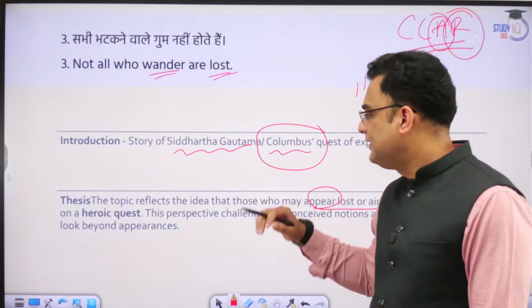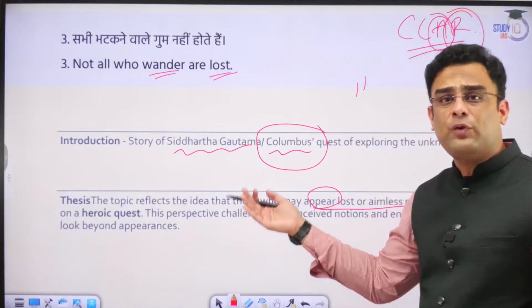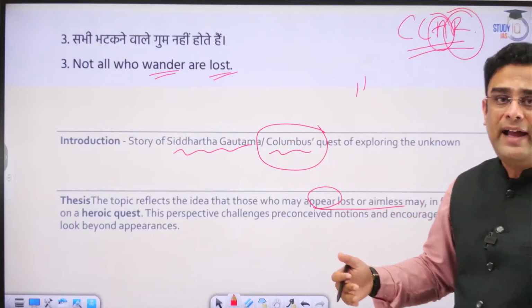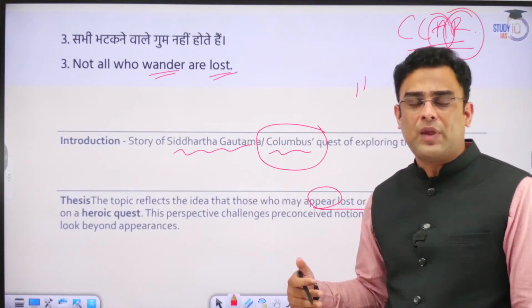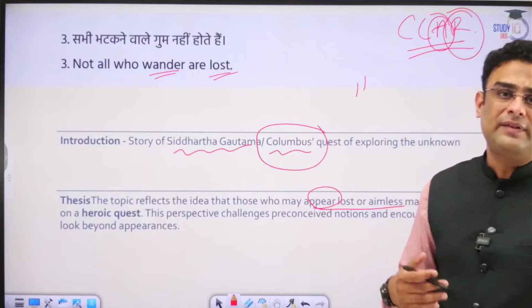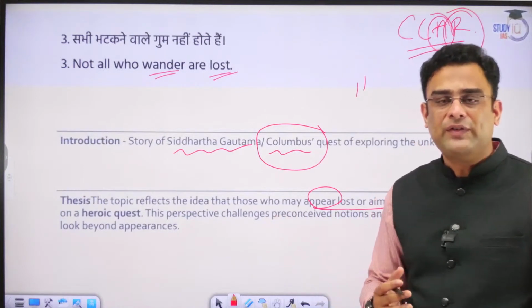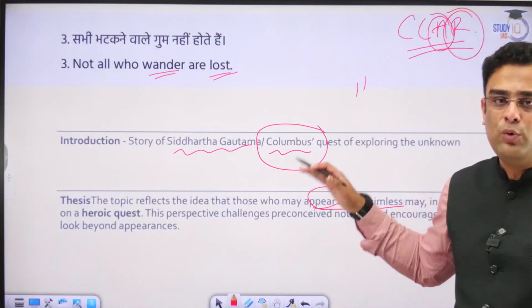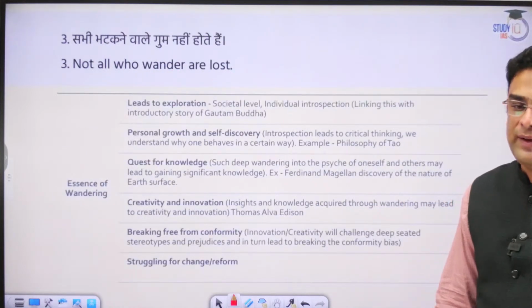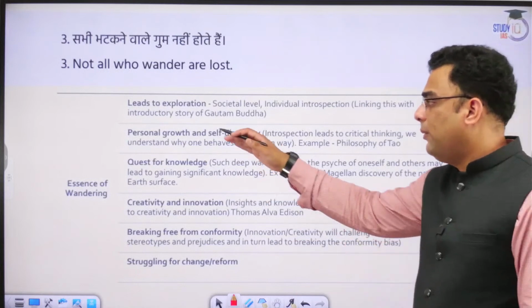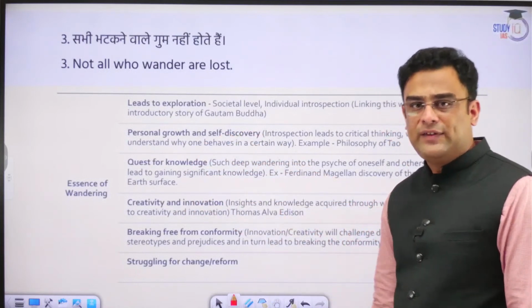Now, having taken this stand, we then have to go about arguing as to how this is right. So with the help of examples, data, facts, etc. from multiple different sources and dimensions, we try to present how the wisdom of the topic is relevant. Okay, so let us exfoliate the keywords now here.